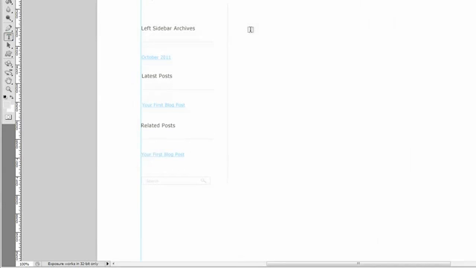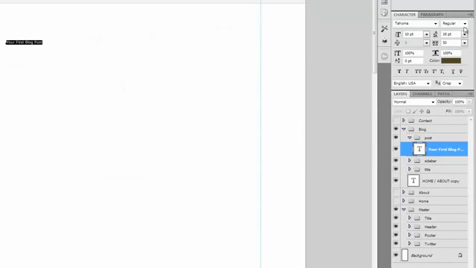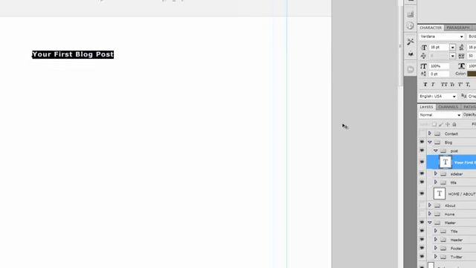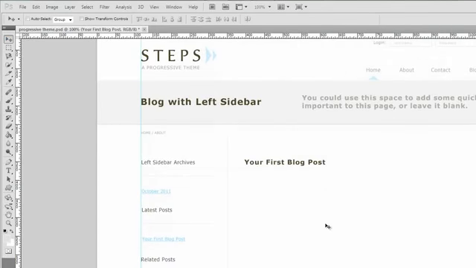Now go ahead and grab your type tool and try to line it up with the top of the left sidebar Archives and call it your first blog post. Double click it, go ahead and make it bold, and we'll change the font to Verdana and change the size to 18 points. And just move it a little bit more where it looks a little bit more even.